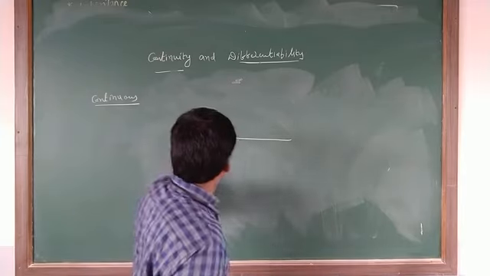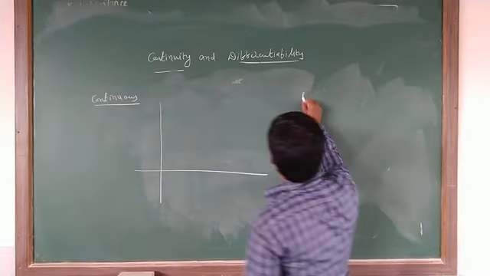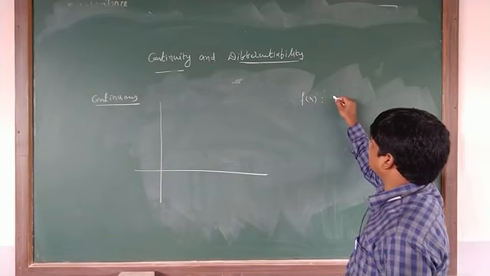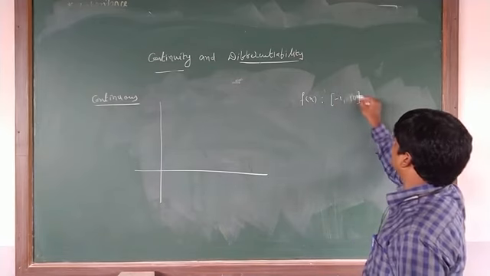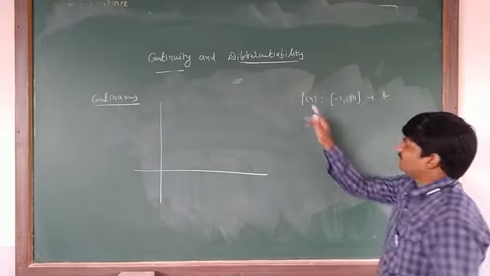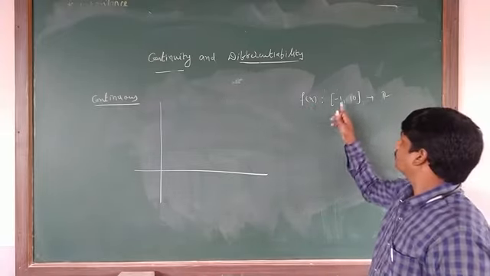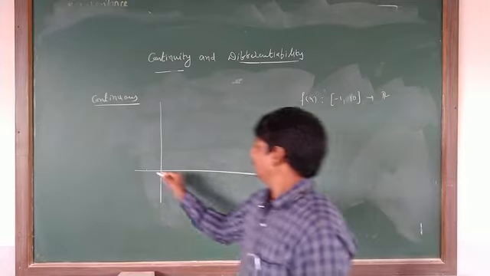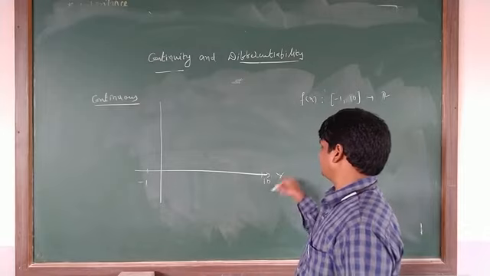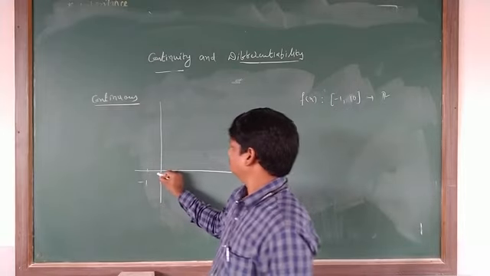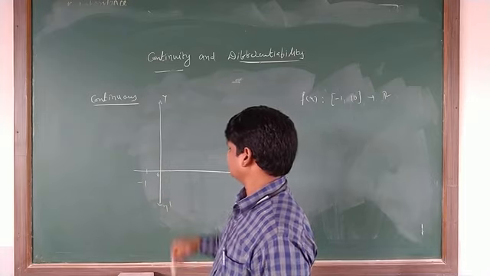Suppose, for example, I am taking one function. f of x is a function from the closed interval minus 1 comma 10 to R. What is the domain of this function f of x here? Closed interval minus 1 comma 10. So here, minus 1 to 10. Okay, it is the x axis, it is O, Y, right? It is y dash.